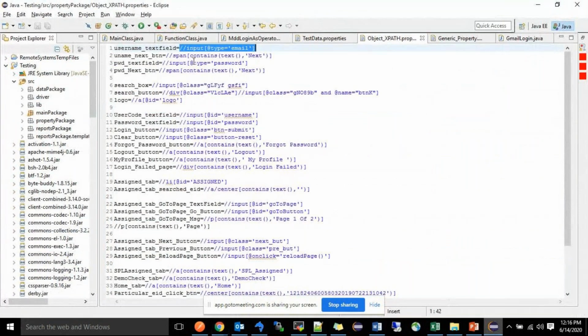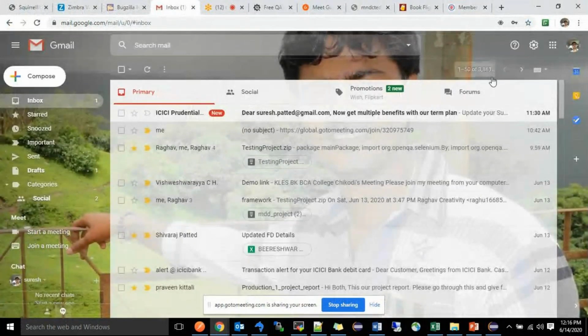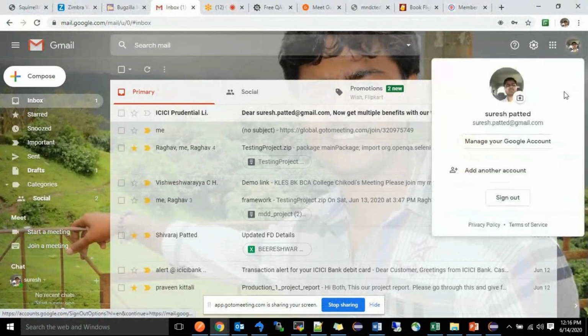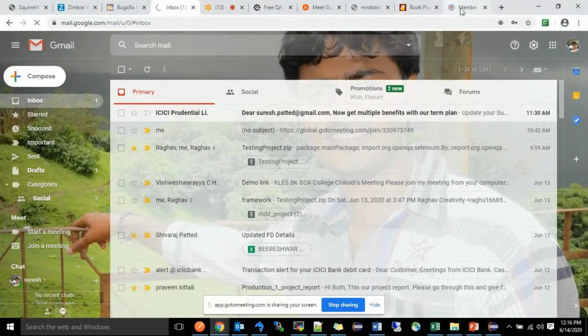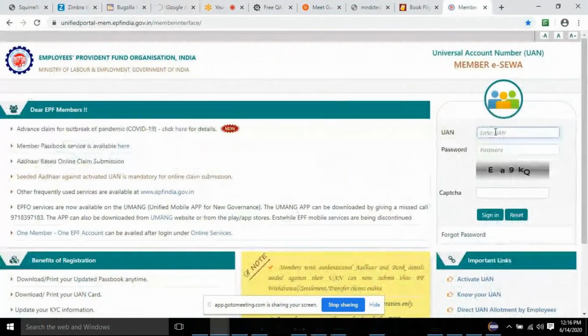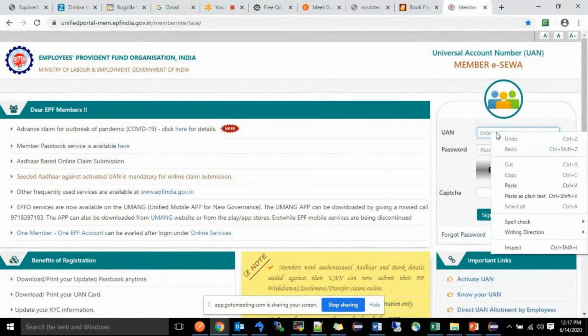Here we need to enter the UAN. So we have to inspect the element, and to inspect the element, different browsers have different methods. In Chrome, right click on the page and click on inspect, and Firefox is the same. But Selenium WebDriver supports some plugins.